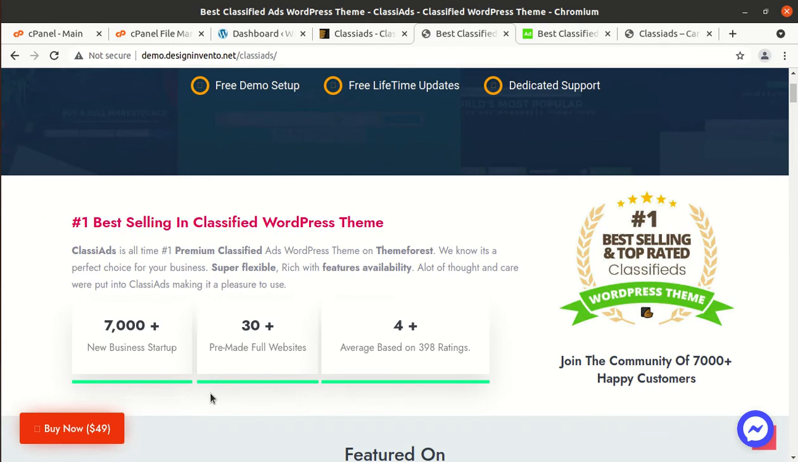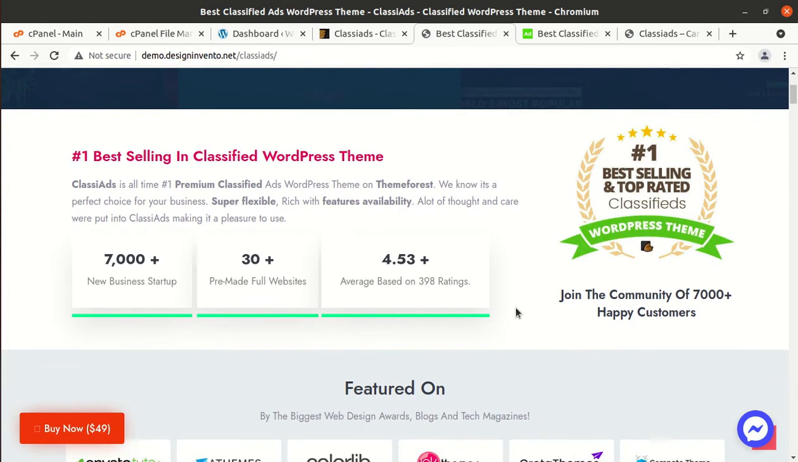Classy Ads is the all-time number one premium classified ads WordPress theme on ThemeForest, and it is a perfect choice for business, super flexible, rich with features and availability. A lot of thought and care were put into the ads, making it a pleasure to use.